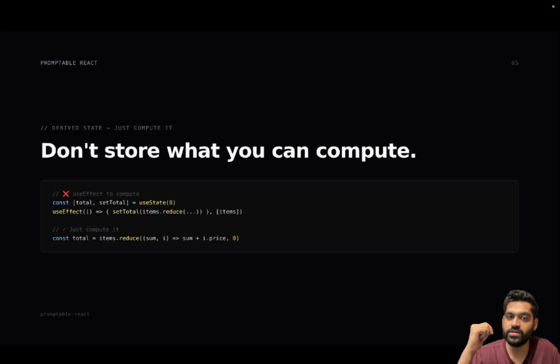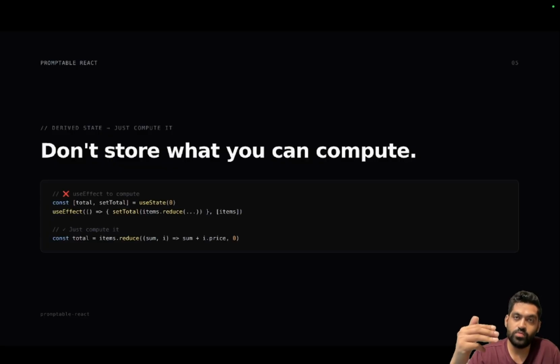It's not performant as well, right? Whereas what you could have really done is, if you have the items, then items.reduce just does the trick for you, right? Whenever items change, inside that single render, you get everything. Why do you need useEffect at all? There's no need, right? If that computation is heavy, just wrap that inside a useMemo. That should work, right? It causes no secondary renders, right? And it is a better pattern to use.